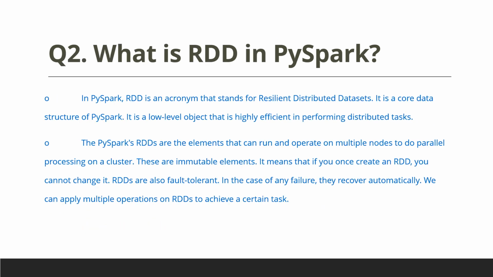What is an RDD in PySpark? In PySpark, RDD is an acronym that stands for Resilient Distributed Datasets. It is a core data structure of PySpark. It is a low-level object that is highly efficient in performing distributed tasks. PySpark's RDDs are elements that can run and operate on multiple nodes to do parallel processing on a cluster. They are immutable elements.